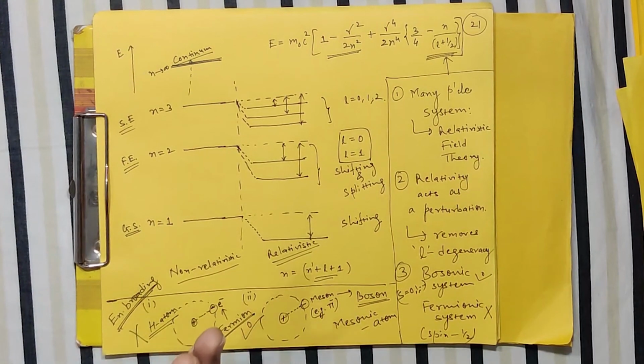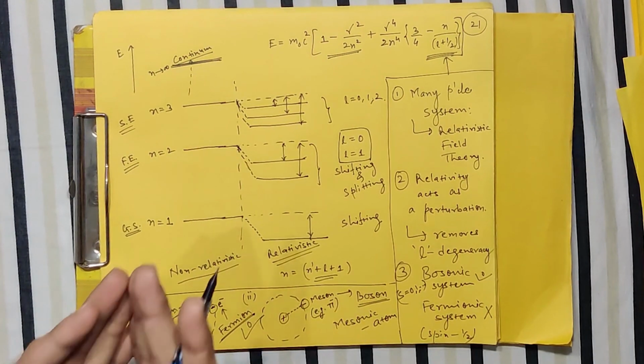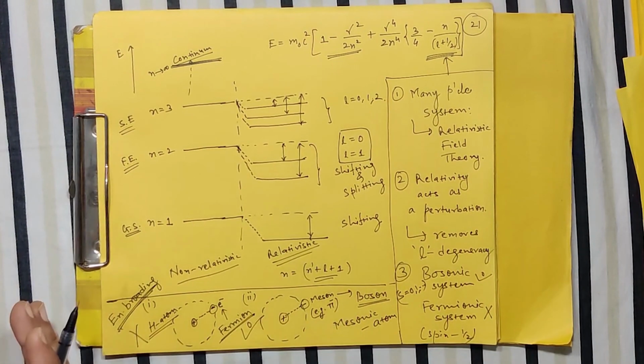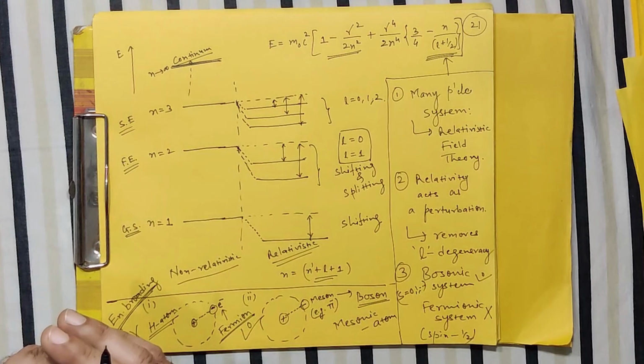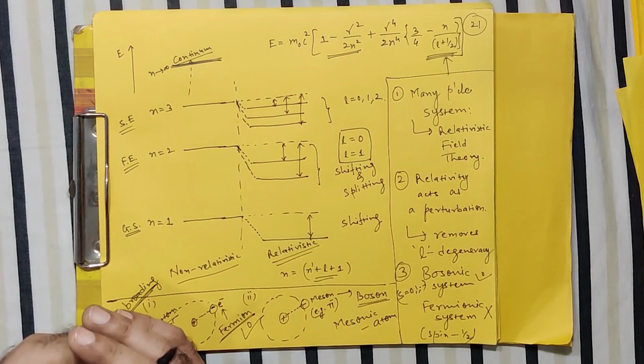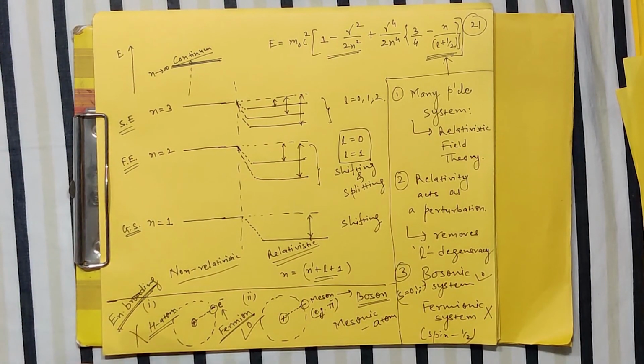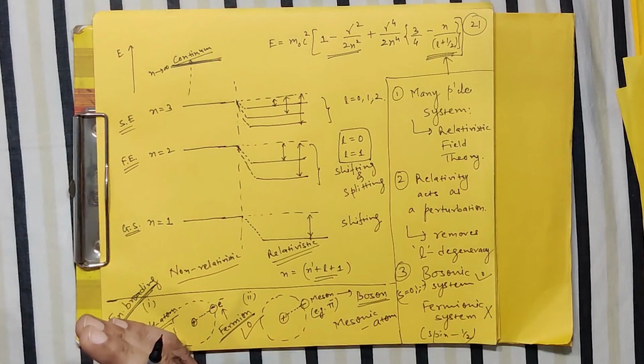So basically, as I was mentioning in the beginning, nature has only two types of particles, bosonic and fermionic, and now we have at our disposal two mathematical frameworks. One is the KG equation, which deals with the bosonic system, one part of the particles, and the second is the fermionic system, which is taken care of by the Dirac equation. So in the next part, we will go in the same sequence.